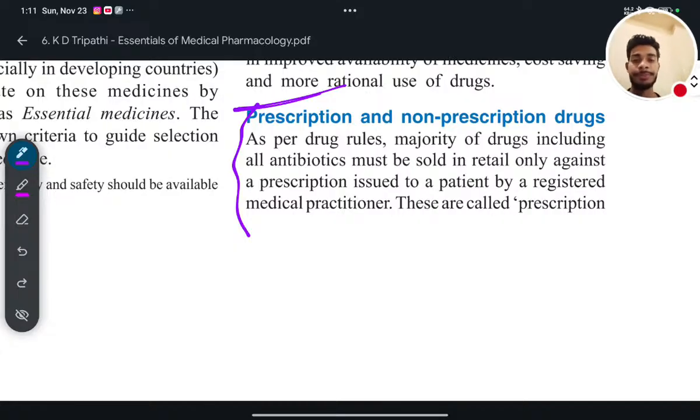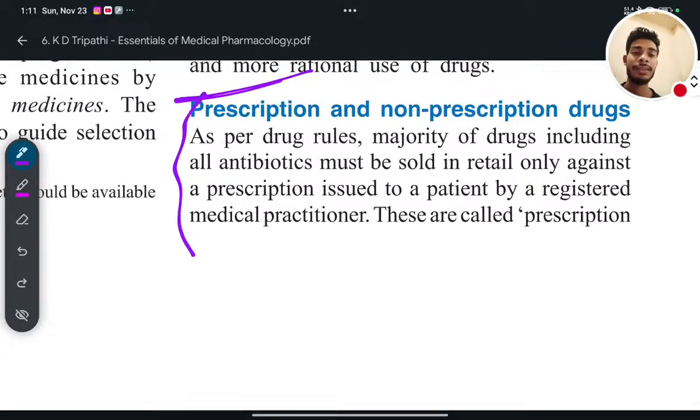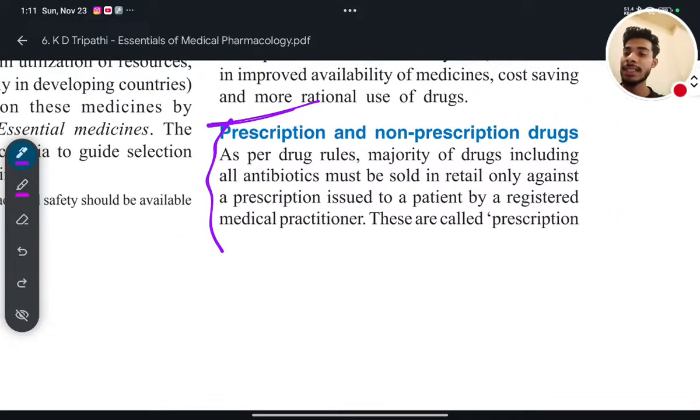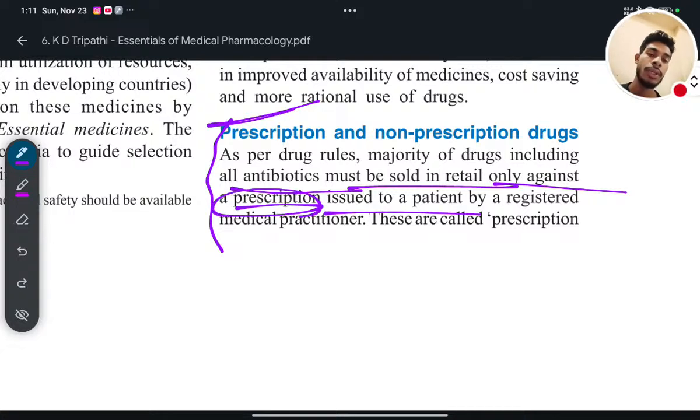As per the drug rules, the majority of drugs, including all antibiotics, must be sold in retail only against a prescription issued to a patient by a registered medical practitioner. All antibiotics, you have to focus on that.